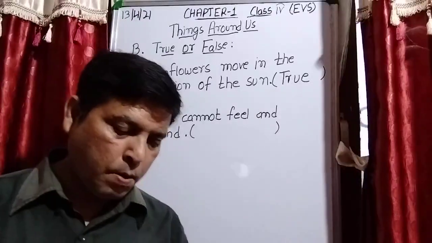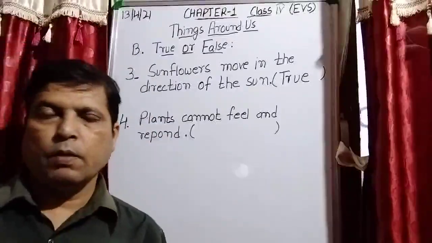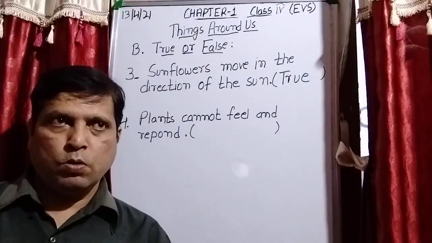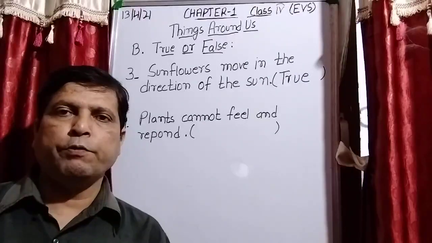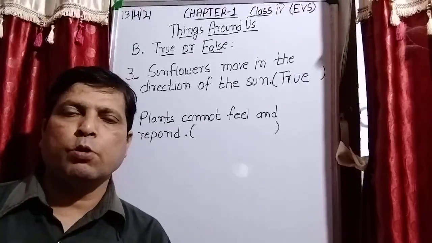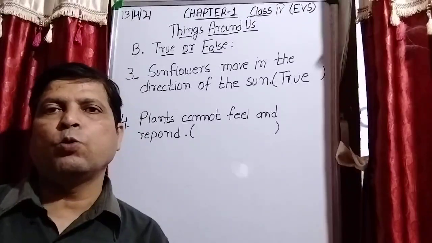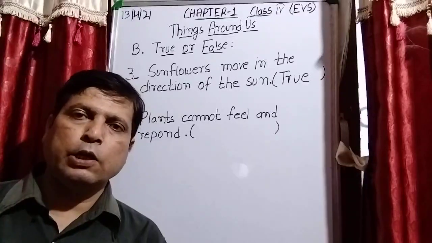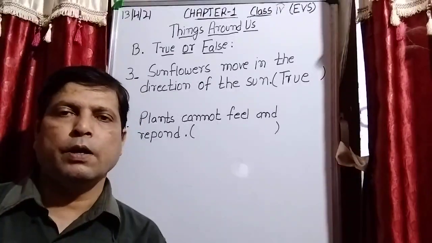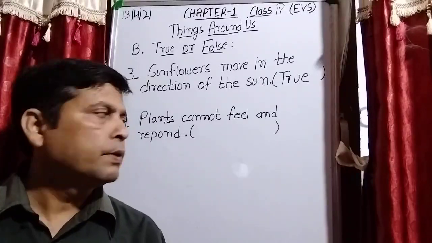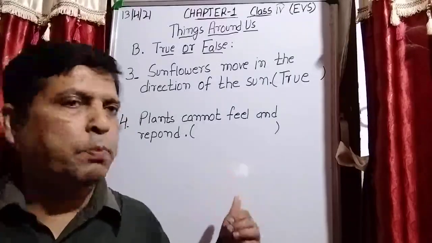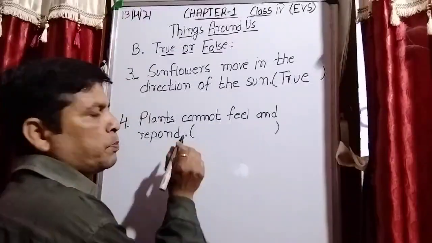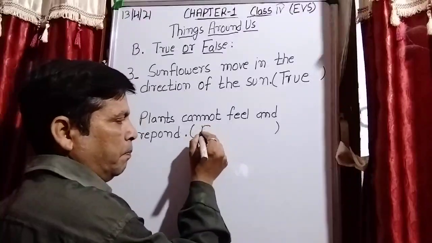Is it clear? And you can also say the roots go down. When we talk about the two systems of plants, the shoot and the root, the root always moves down and the shoot system is above the ground. Is it clear? The question says plants cannot feel and respond. Plants do feel and respond. So this is false.